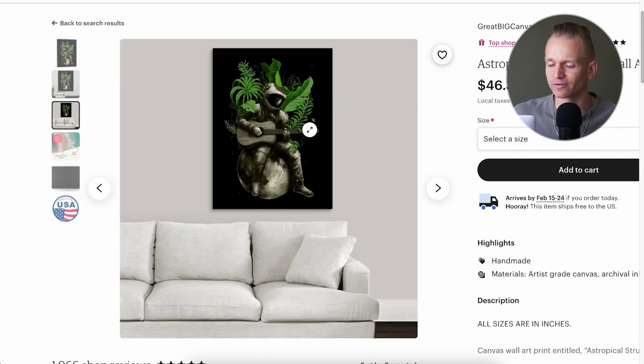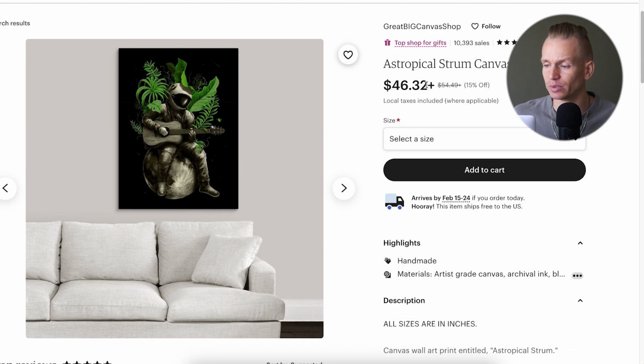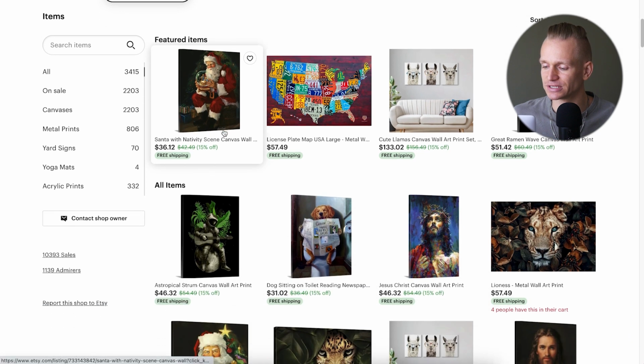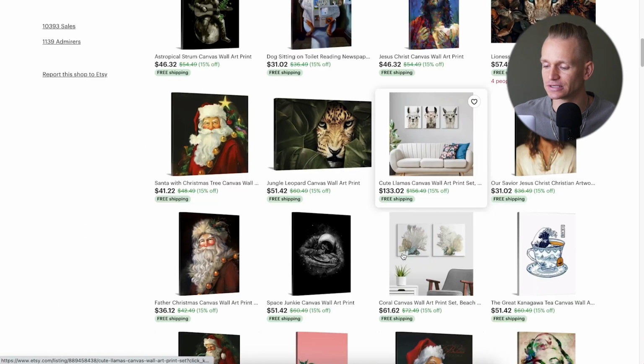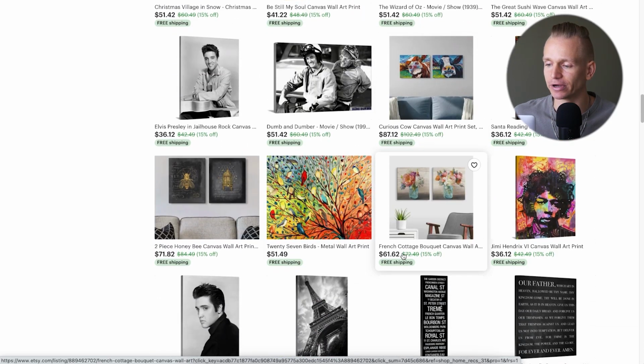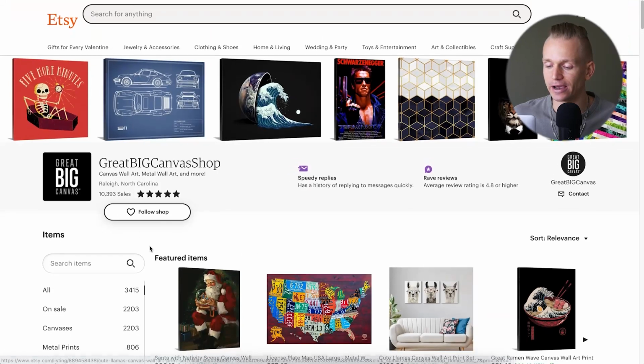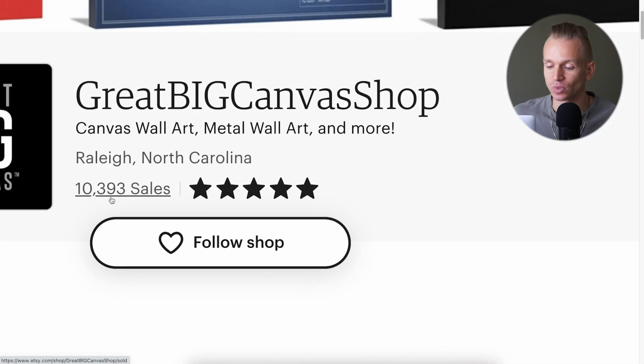Actually, this one I think is from Canva, and wow, they are charging quite a bit, $46 for this. And if you go to their store, you will see that they have a bunch of these images that honestly, they all look like they are generated from one of these AI tools. And as you can see, they got 10,000 sales on their store.